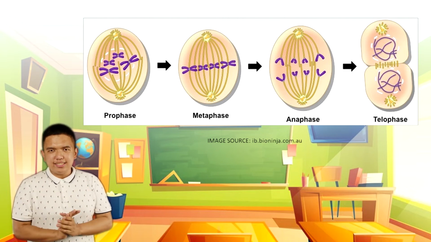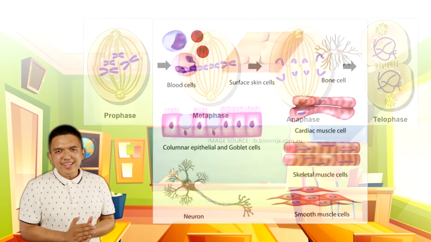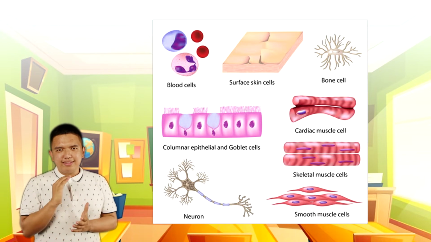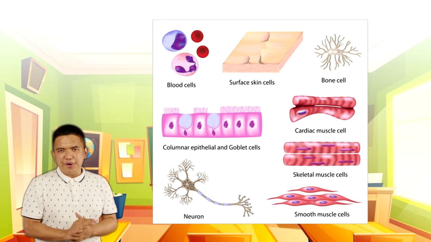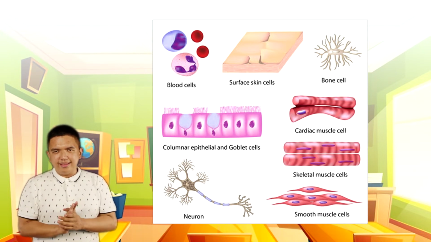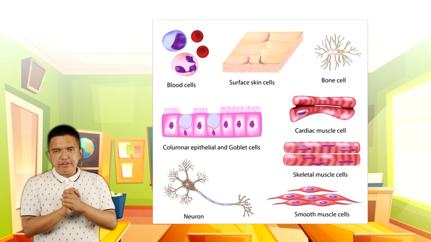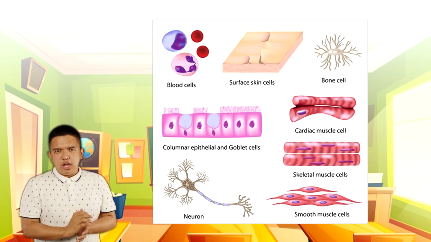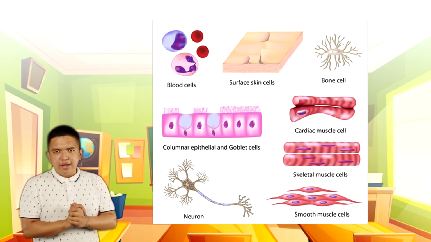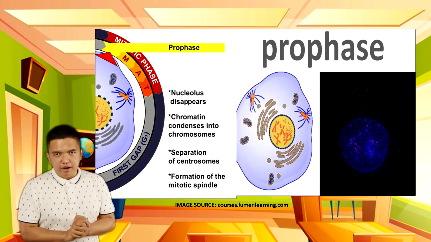Let's now discuss the first type of cell division. Mitosis is a type of cell division of the nucleus that takes place in somatic or body cells, such as those in bones or skin. In humans, mitosis starts shortly after the egg is fertilized, producing a huge number of cells needed to form the multi-celled embryo. First stage is prophase.